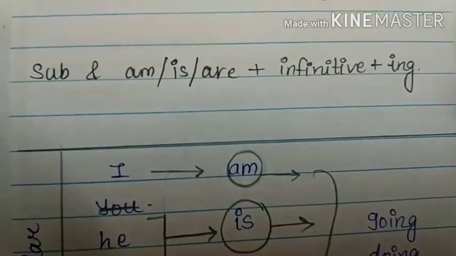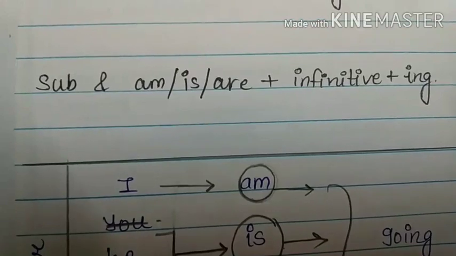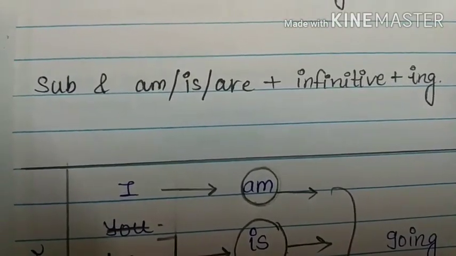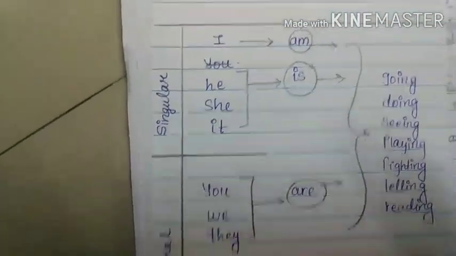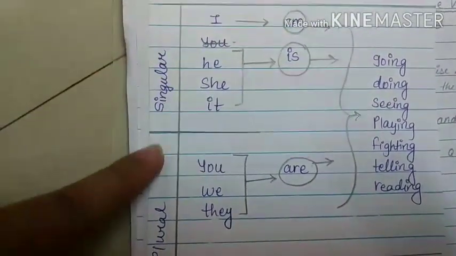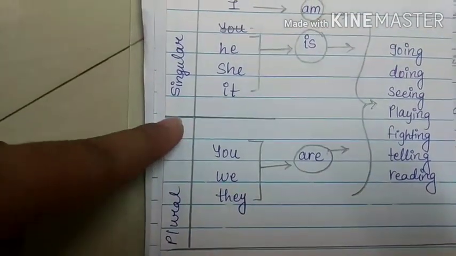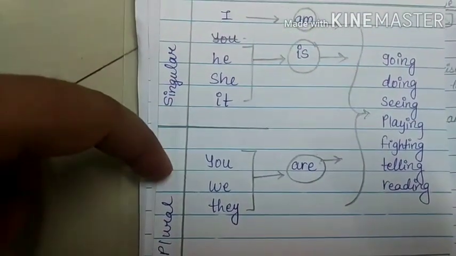Give the heading Subject and is, are plus infinitive plus ing, and after that just make a column like this and divide it in two parts.